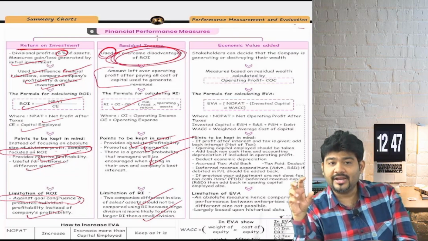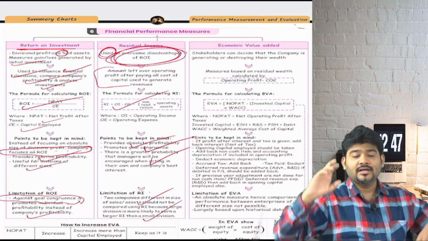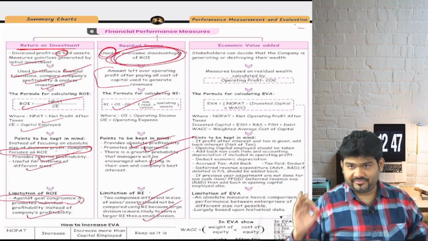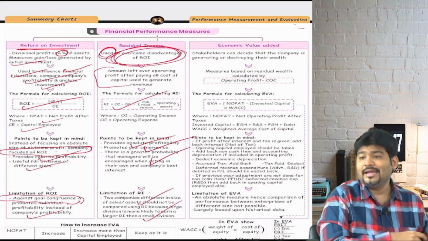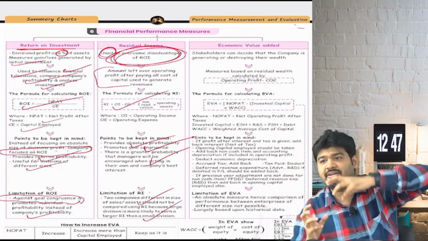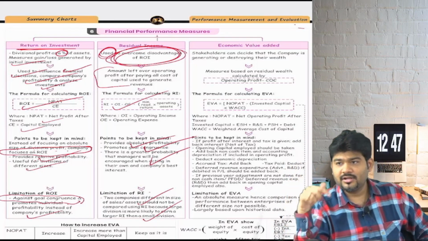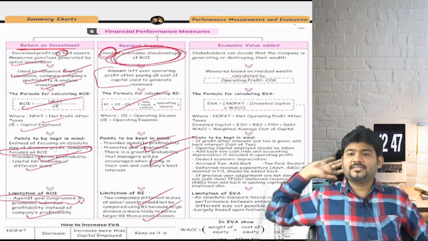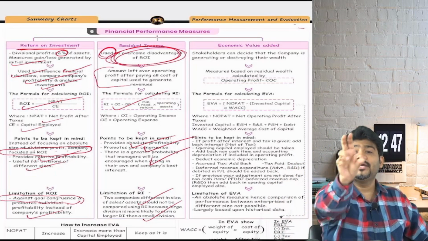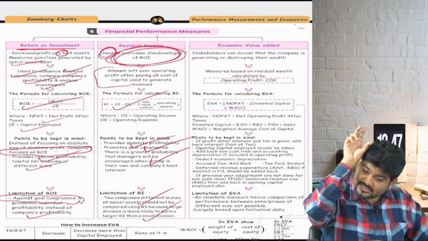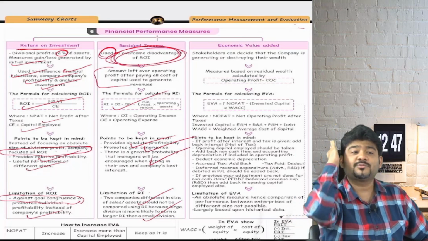And looking at the popularity, they copyrighted EVA. The reason for copyrighting EVA was that they said if you want to call any working an economic value added, it has to be of the adjustments that we have done. Even if one adjustment is made additionally or removed from that, then it will not be called EVA, because now it is copyrighted, and copyrighted means do as it is. If you want to call it economic value added, which we have copyrighted and trademarked, you have to follow these adjustments only.